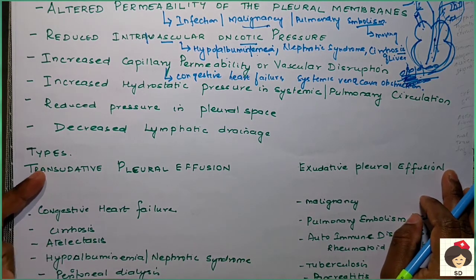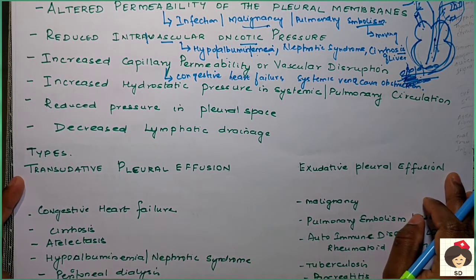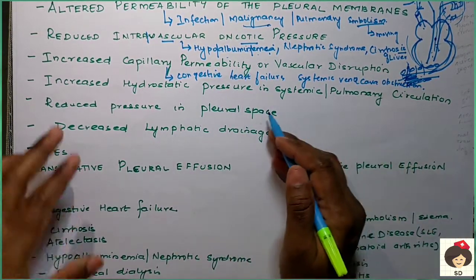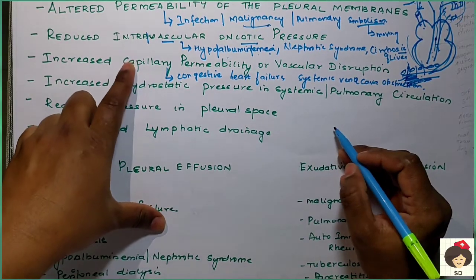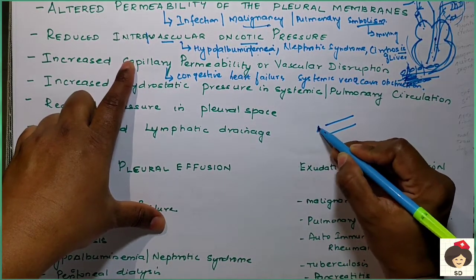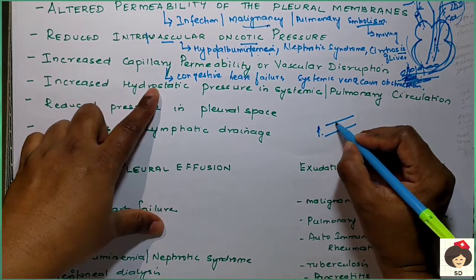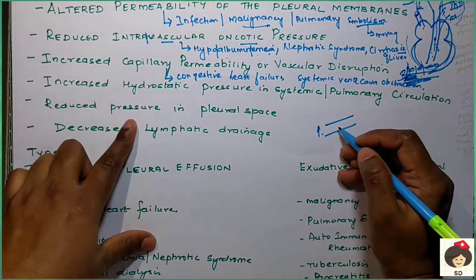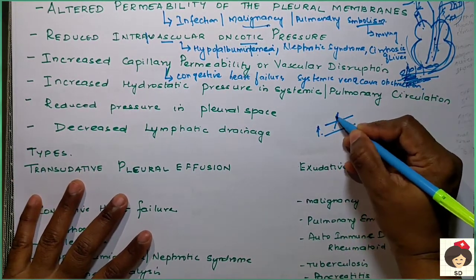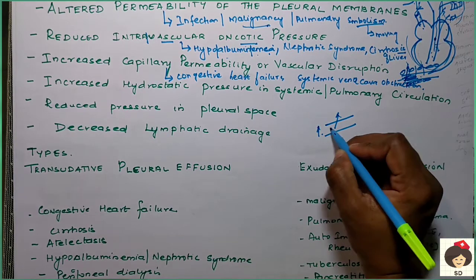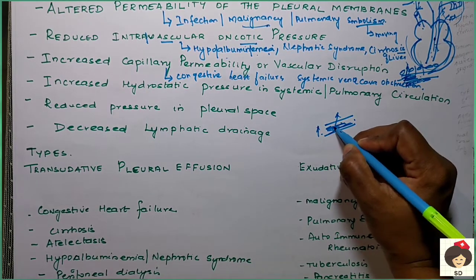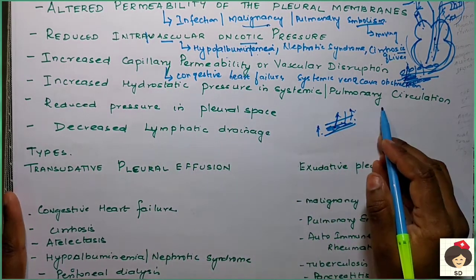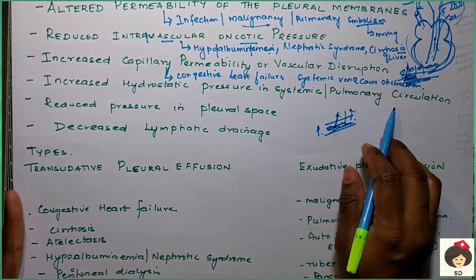The next condition is increased hydrostatic pressure in the systemic and pulmonary circulation. Again, this is the same: capillary permeability increases because of increased hydrostatic pressure. Hydrostatic pressure is the pressure created by the fluid to push the fluid outside. There is more congestion inside the blood vessels, so they push more and more fluid outside. That is increased hydrostatic pressure in systemic and pulmonary circulation.